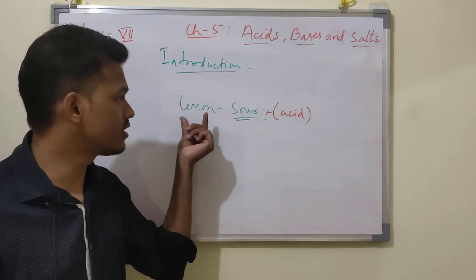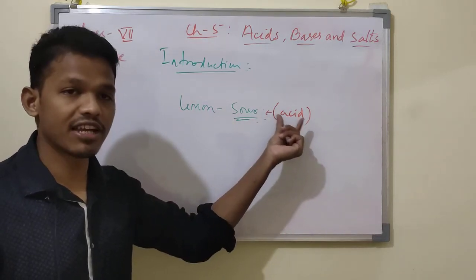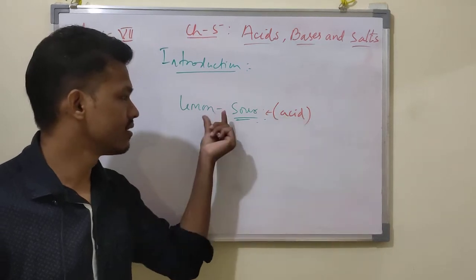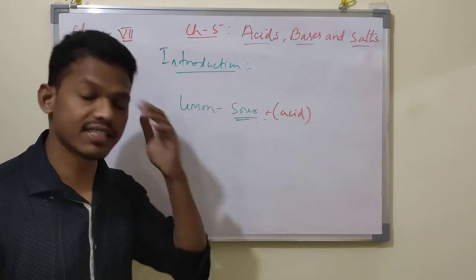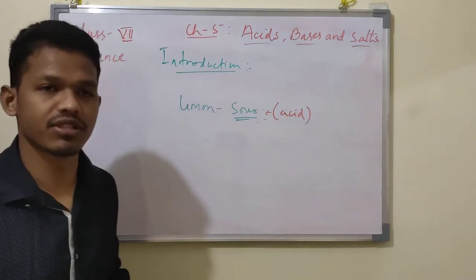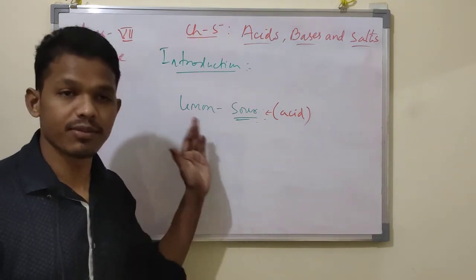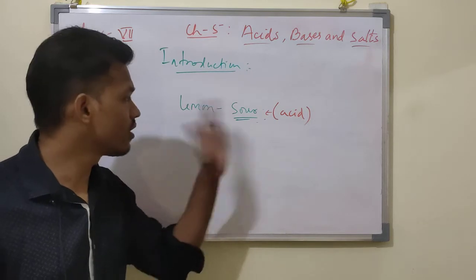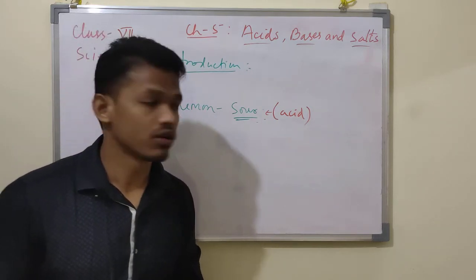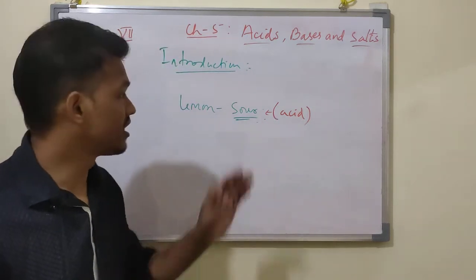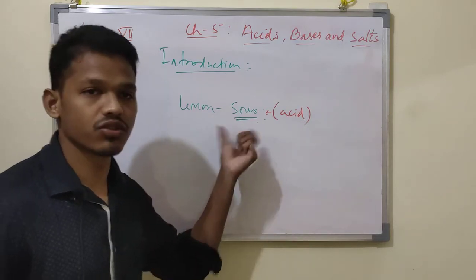A lemon consists of acid. The chemical nature of such a substance is called acidic. The material which contains acid is known as an acidic substance. In lemon, oranges and grapes you will find acid, so these contain acid. That is why, if you taste them, they are sour.